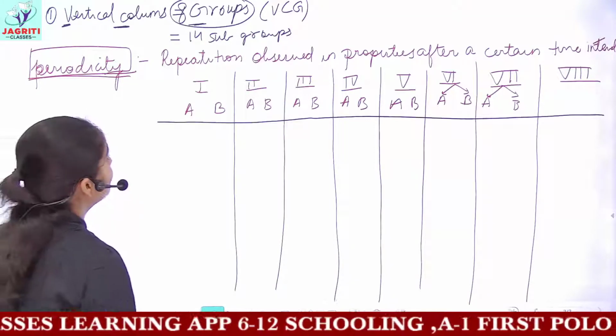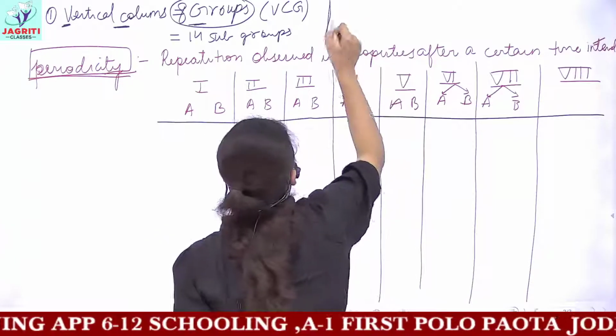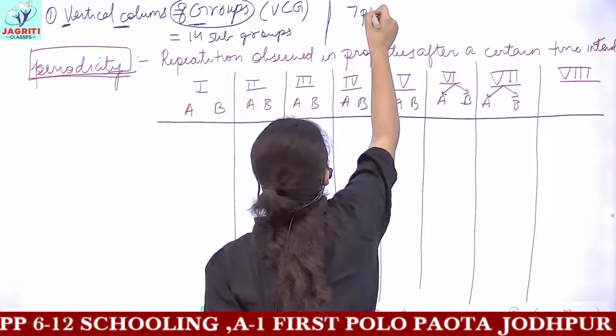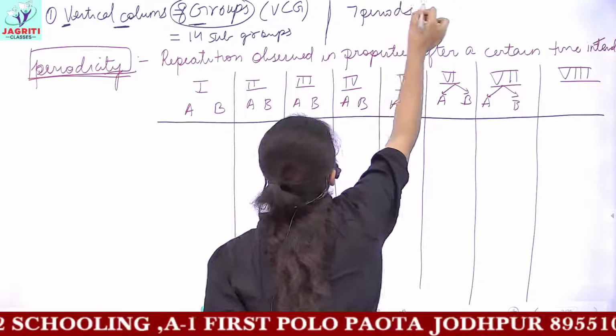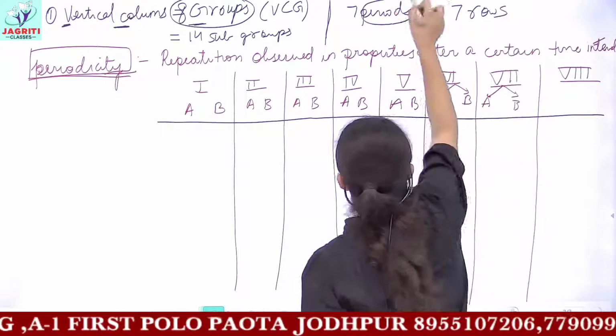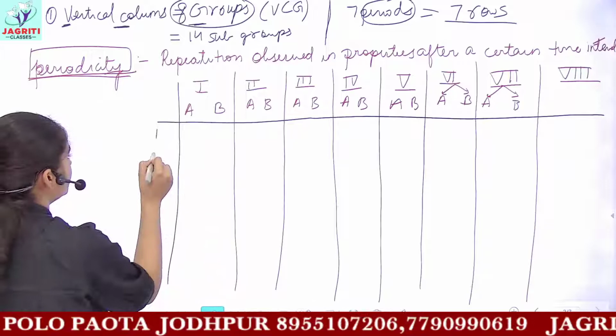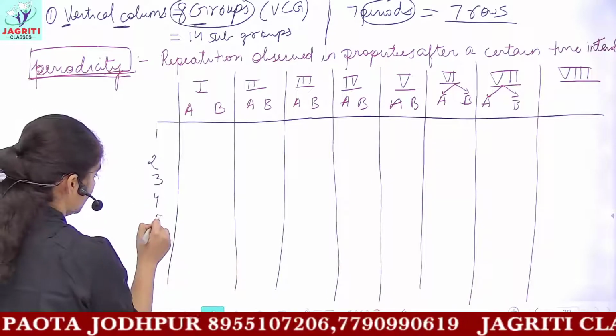Then Mendeleev divided all the elements in 7 periods, okay? So he made 7 periods. That is, he made 7 rows, which he named as periods. So the 7 rows will be 1, 2, 3, 4, 5, 6 and 7.